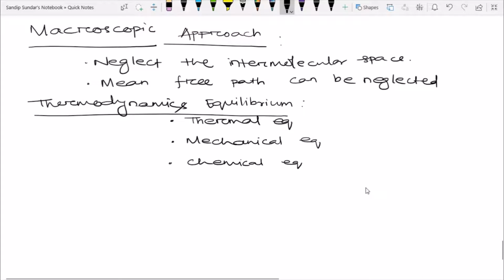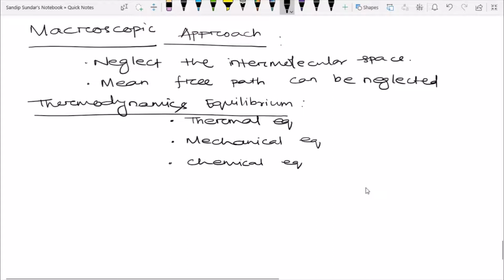So in thermal equilibrium, the temperature difference is not there. That means equality of temperature is present. In mechanical equilibrium, equality of forces and torques are present. And in chemical equilibrium, no chemical reaction occurs in a system. So for thermodynamic equilibrium, the system has to be in three different equilibriums, that is thermal equilibrium, mechanical equilibrium and chemical equilibrium.